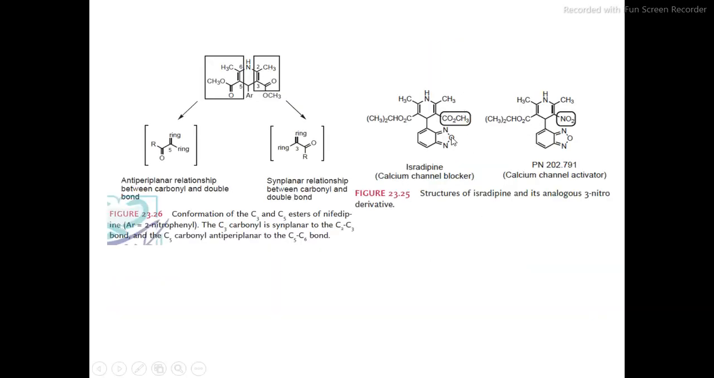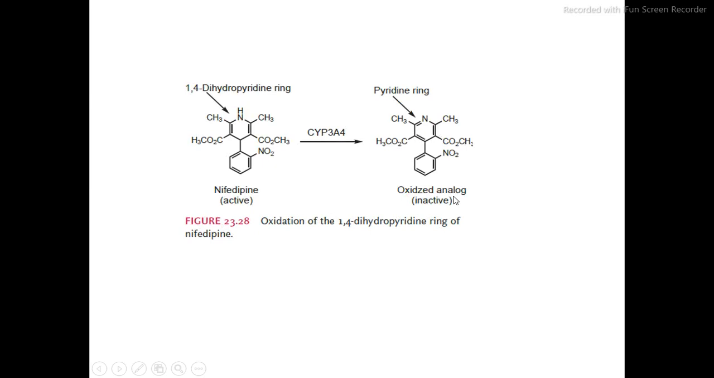So this is what happens. If we replace one of the ester groups at carbon number 3 or carbon number 5 by another electron withdrawing group like a nitro group, then it acts as a calcium channel activator instead of showing the blocking effect. And this is what happens if we oxidize this 1,4-DHP ring. It results in the formation of the pyridine ring. This pyridine structure is inactive.